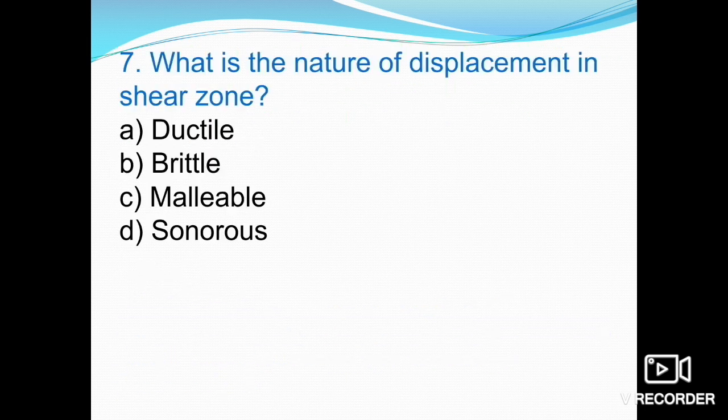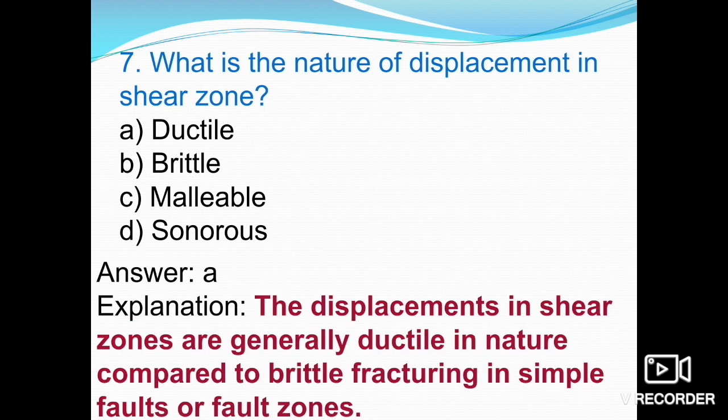Seventh one is, what is the nature of displacement in shear zone? The nature of displacement in shear zone, which type is it? Ductile nature, brittle nature, malleable nature, or sonorous nature? So we all know that the displacement in shear zones is generally ductile in nature.